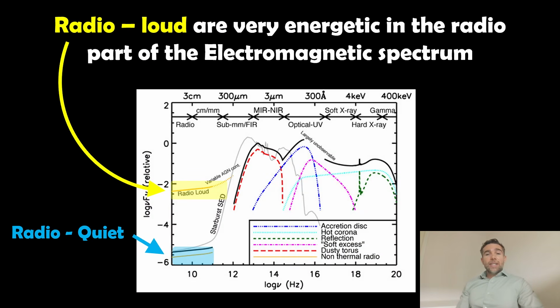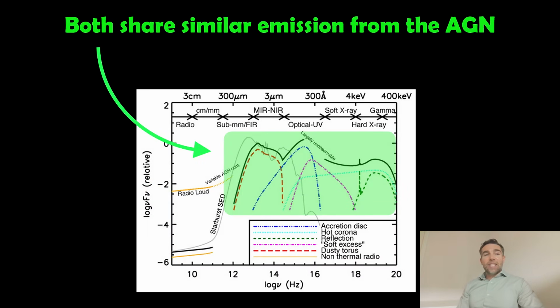So what we've got here is the electromagnetic spectrum, the full spectrum, basically from radio all the way up to gamma ray. And these active galactic nuclei, these active black holes that are emitting, are across the full range of the spectrum. And you've got your radio loud there. In the radio part of the spectrum, they're going to be quite luminous in radio. They're emitting a lot of radio emission, whereas your radio quiet are emitting considerably less in the radio part of the spectrum. But it's also worth noting here that both types are going to share a very similar emission spectrum from the AGN.